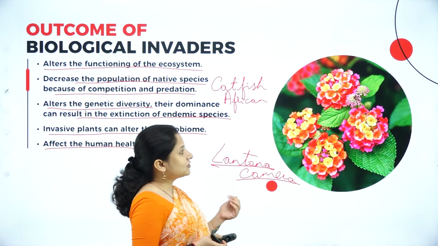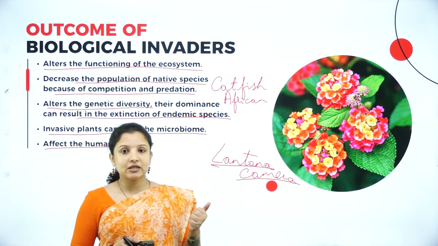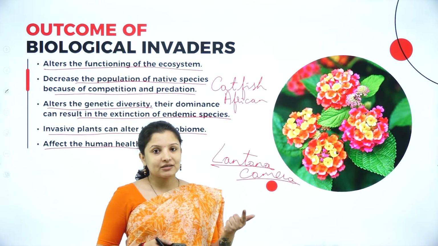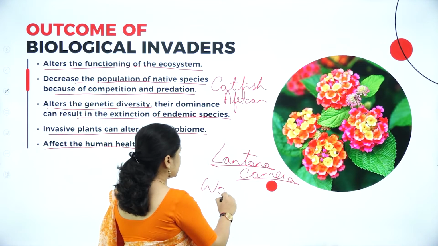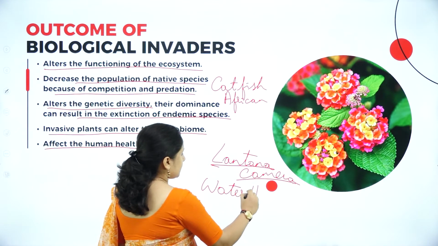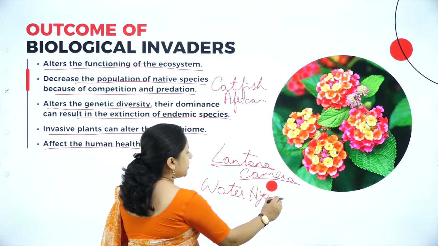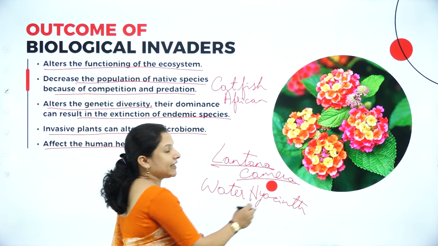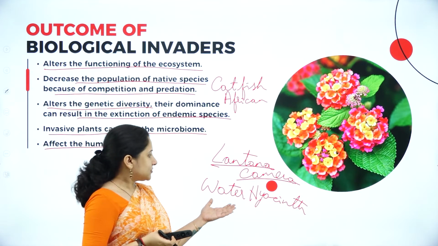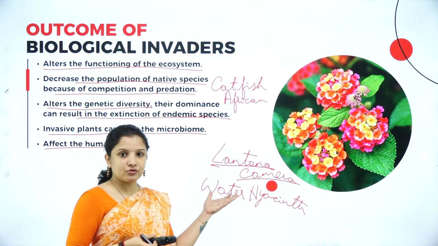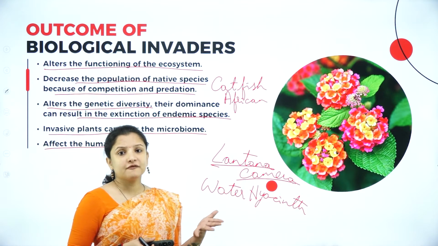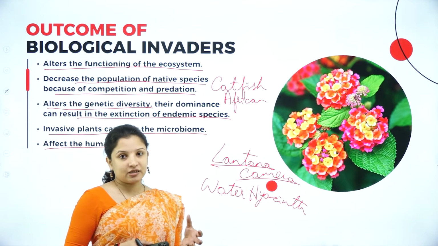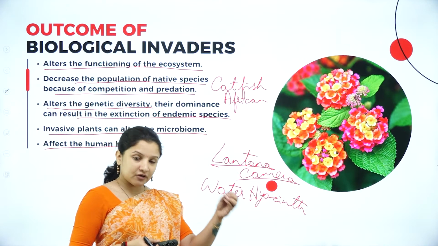And not just that, there is also one more example that I can take, which is Eichhornia, that is water hyacinth. There is a plant called water hyacinth. Usually you can find this plant in ponds, lakes and all that. Why was it brought into various countries? Because it produced beautiful lilac or violet colored flowers, and it was introduced in order to beautify the ponds.